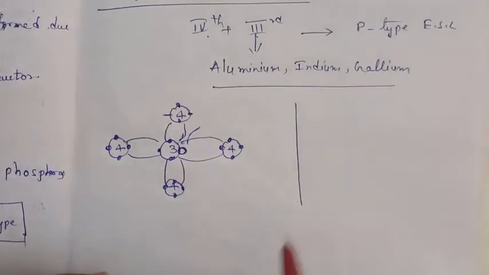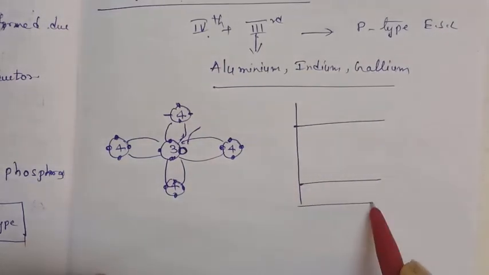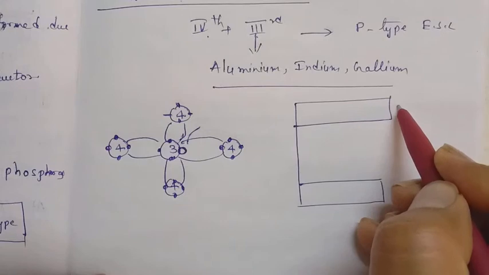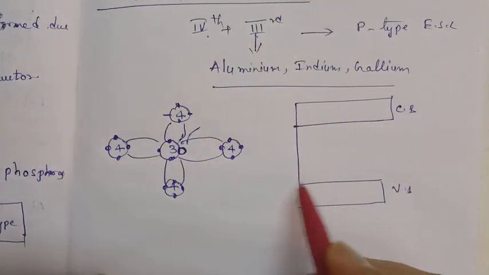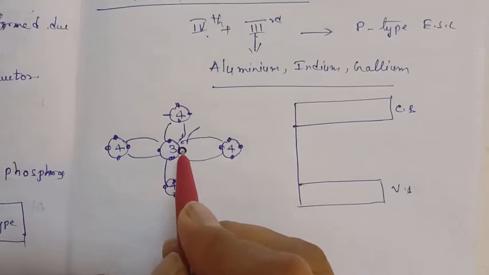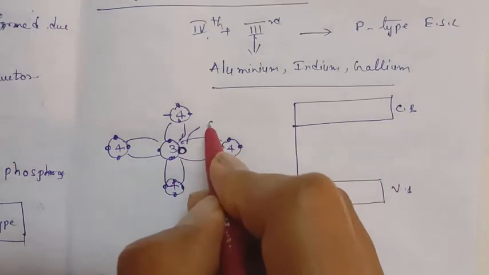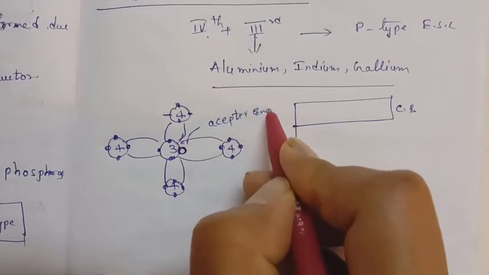Then the structure of the energy band diagram: it is the conduction band and it is the valency band. Here, due to this vacancy, one energy level is formed that is called the acceptor energy level. Why?